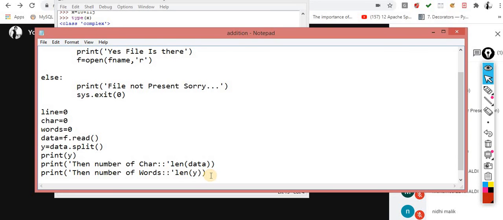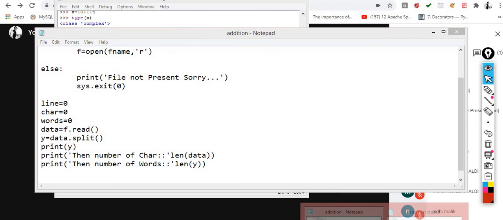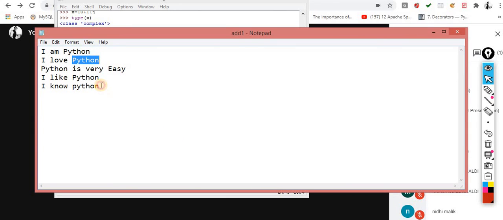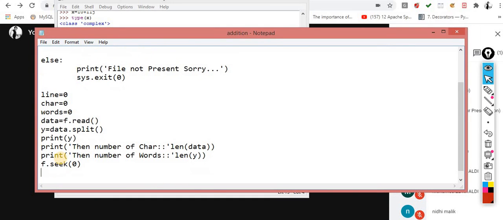After that, you have to count the number of lines. Now this time my cursor is blinking at the end of the file. First I have to move the cursor back to the start, because I have to read the entire data again. To move the cursor, we know it: f.seek(0). Okay, seek of 0 is there.